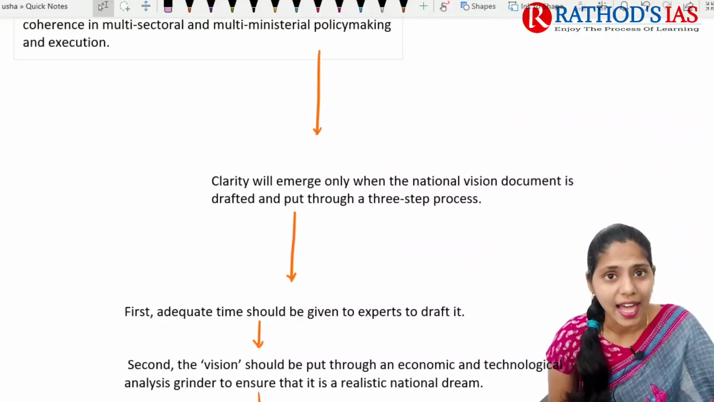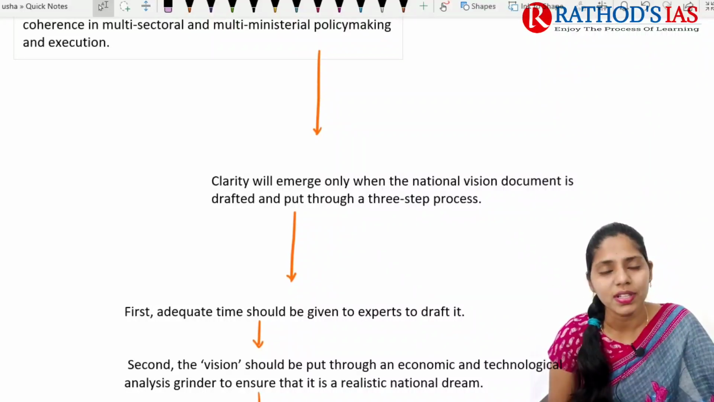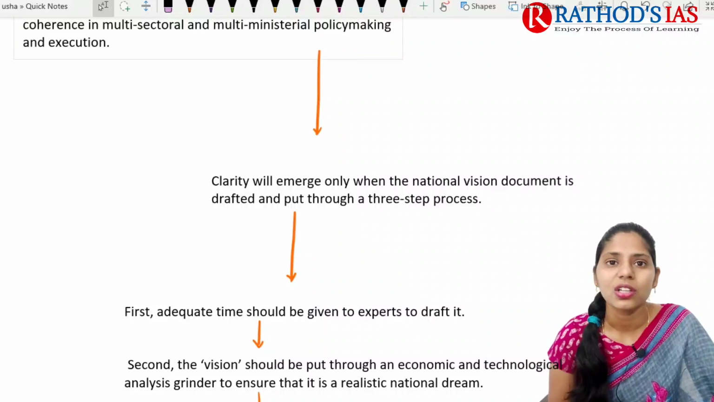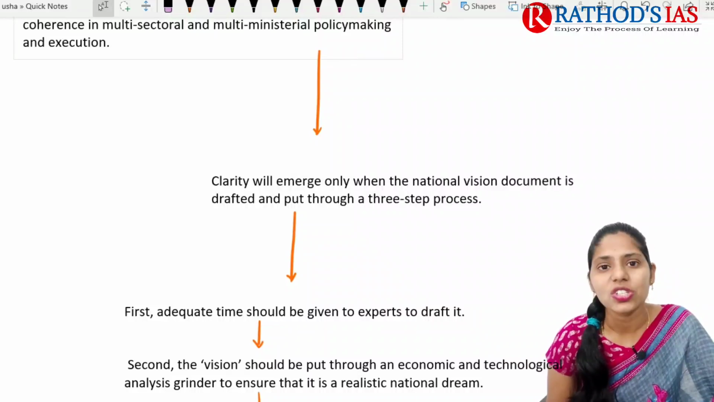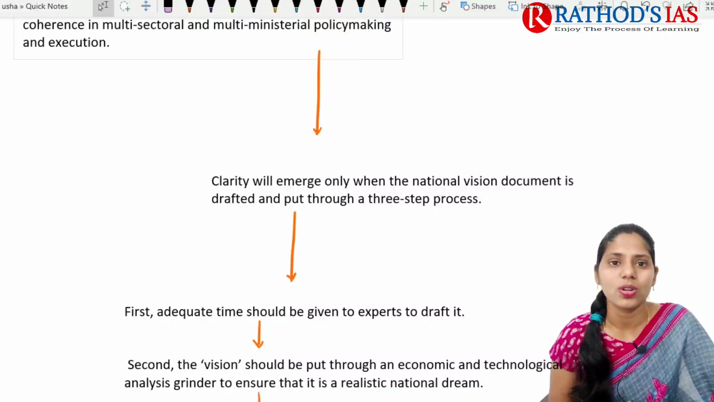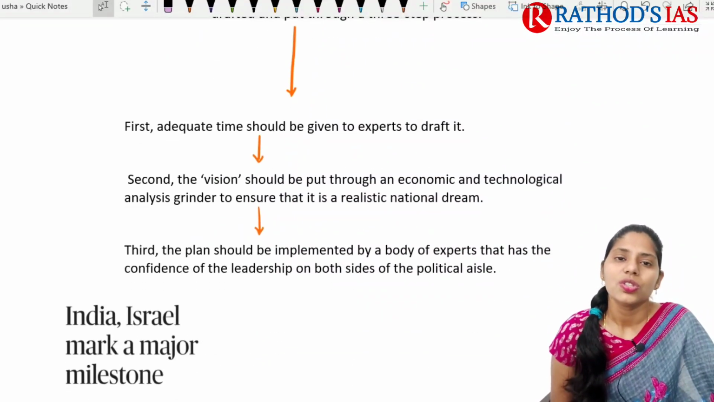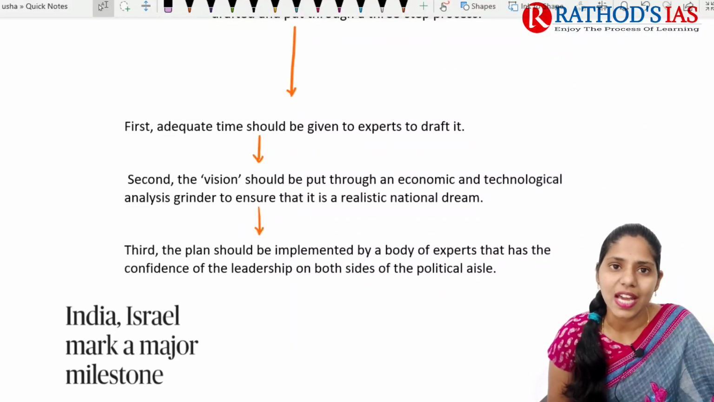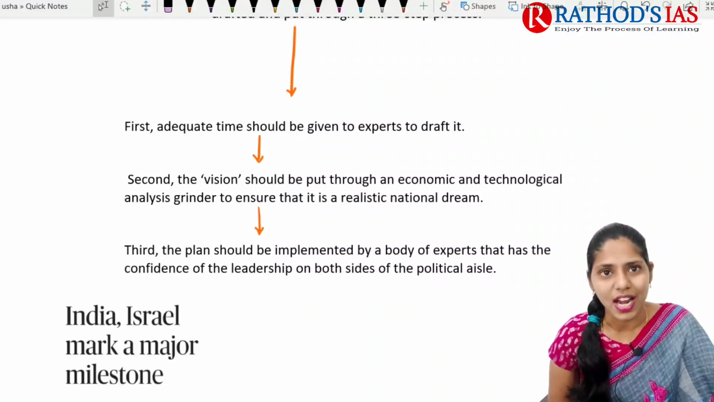And we need to come up with a clarity. So whenever we are coming up with a document, then only we can get some clarity regarding what will be the national vision within so and so time frame. So first of all, we need to give some adequate time to draft the policy.